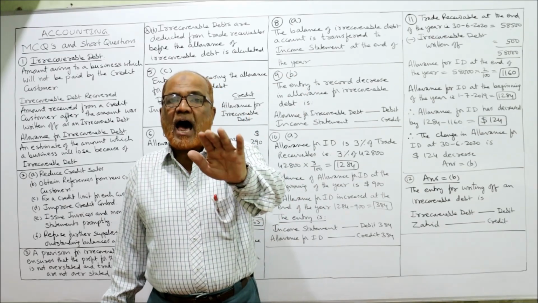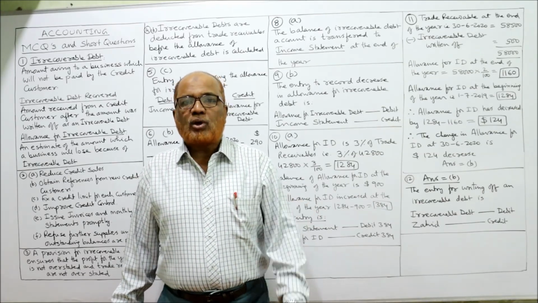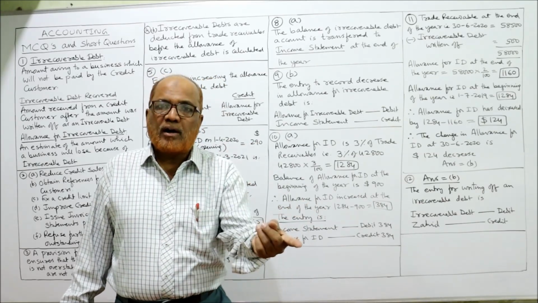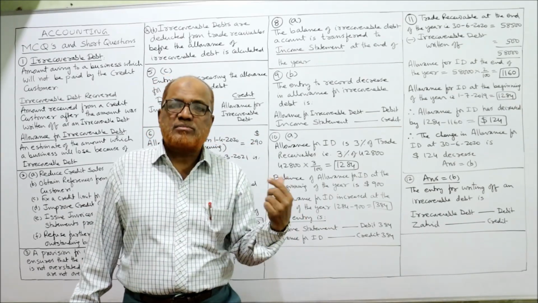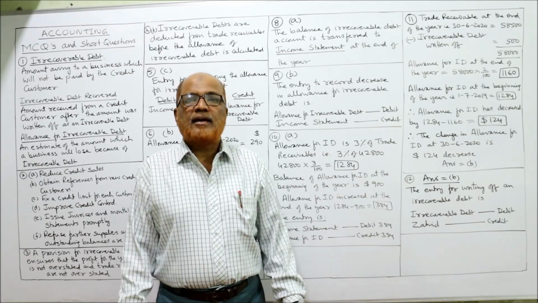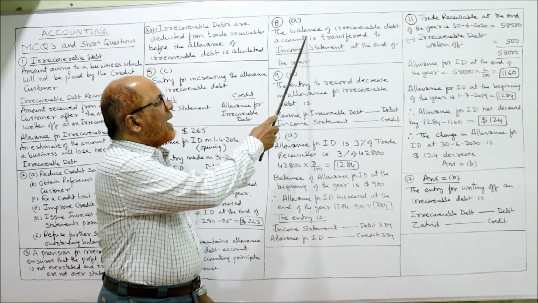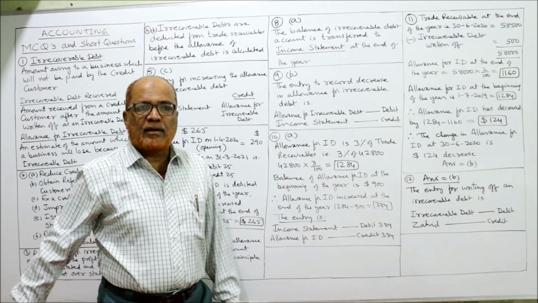This decrease will be added to gross profit in income statement. So whether allowance increased or decreased, that will be adjusted in income statement. So here answer is A, income statement. The balance of irrecoverable debt account is transferred to income statement at the end of the year.